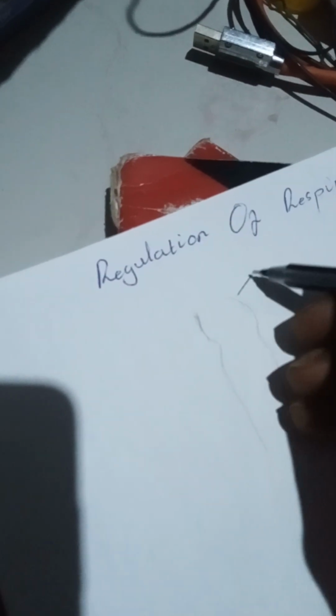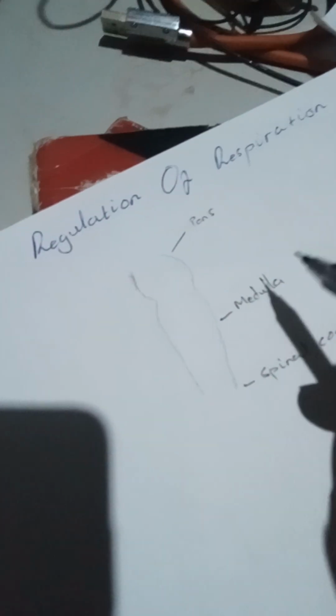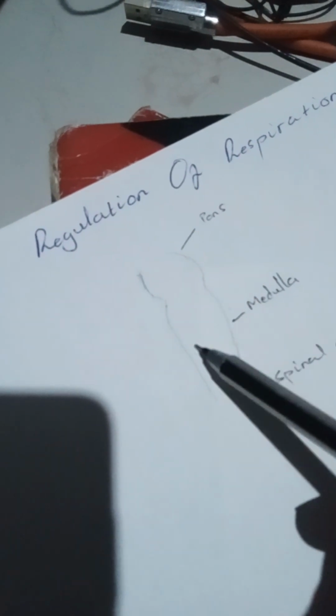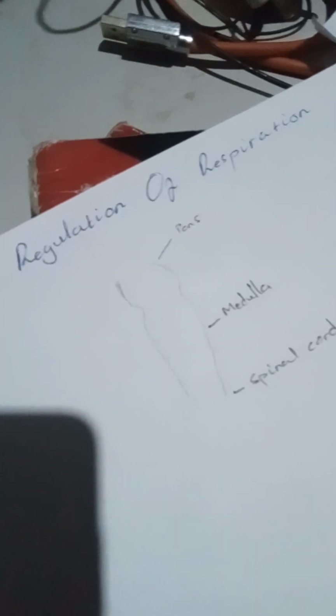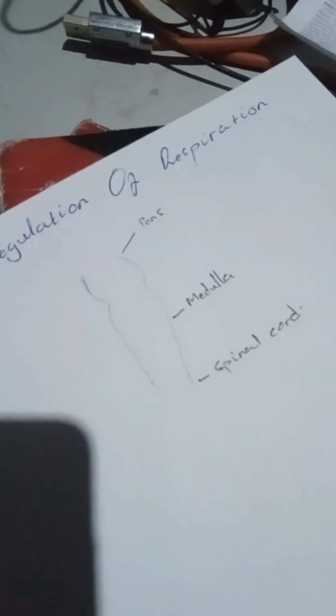So this is the pons, a region in the brain which is called the pons, and this one is the medulla oblongata, the medulla, and this end is the spinal cord. So this one is pons, medulla, and spinal cord. In the medulla is this region. This is where respiration is regulated. So what is contained in this region which makes control of respiration?